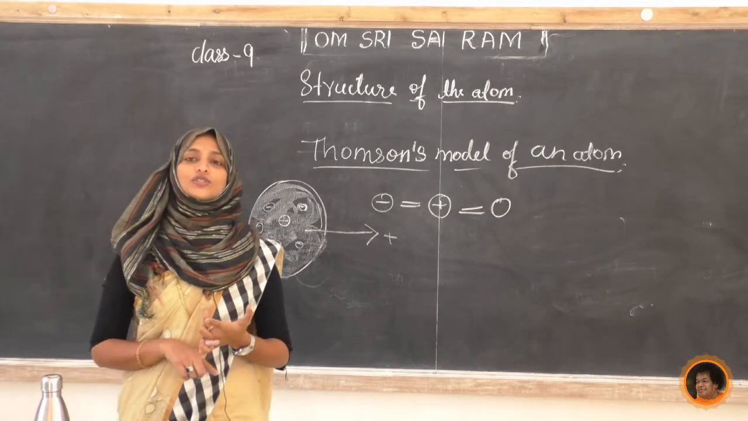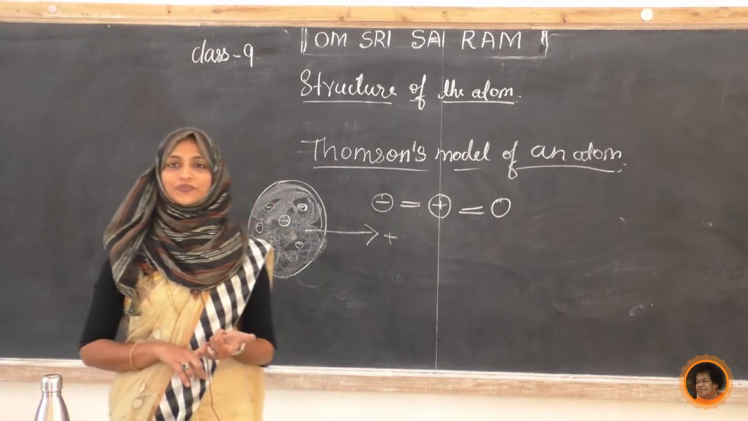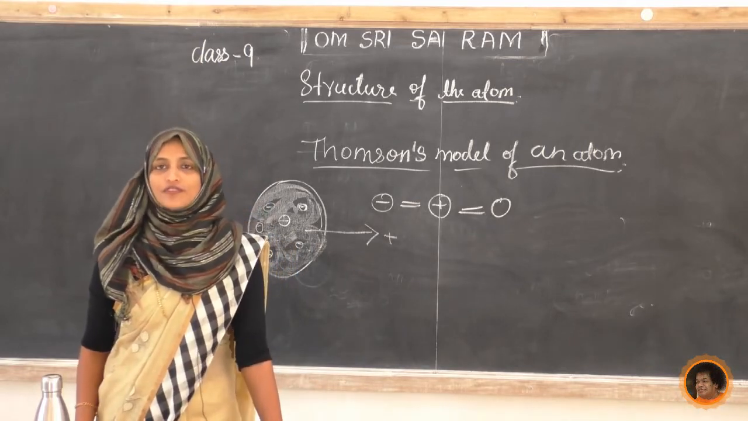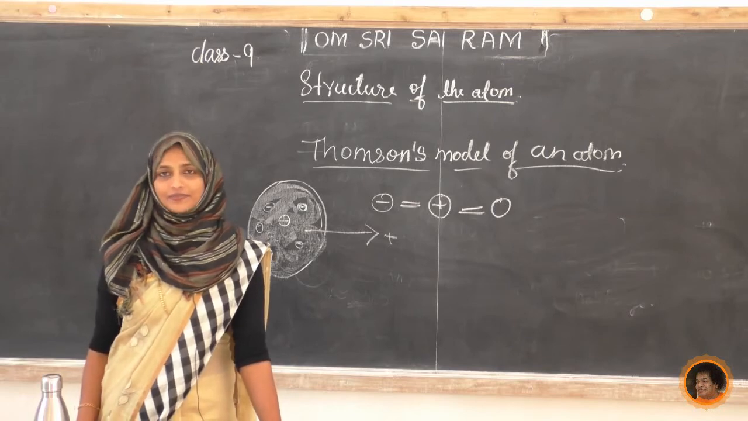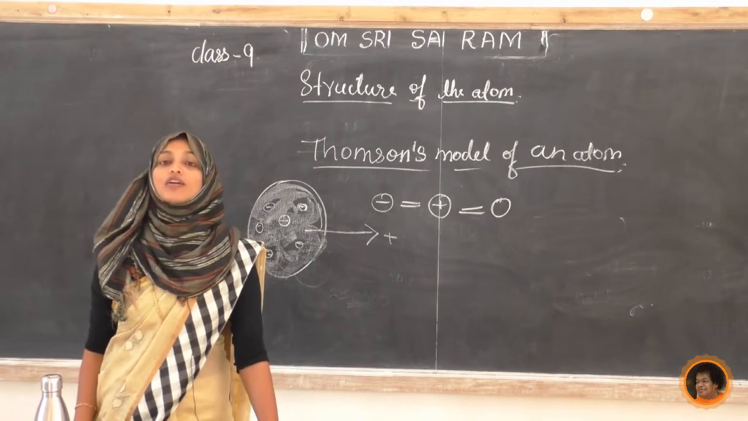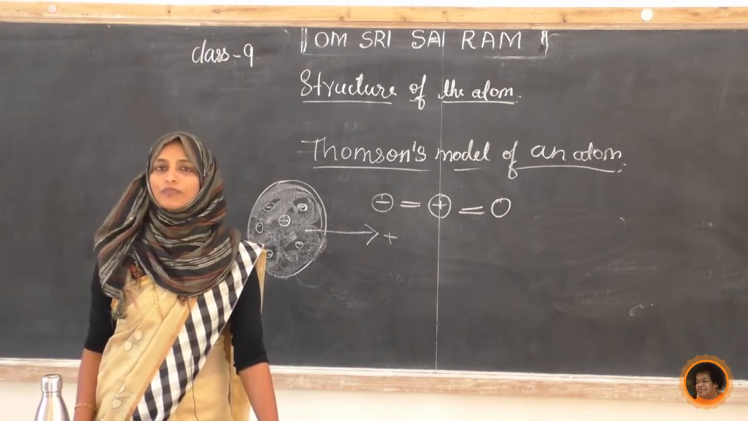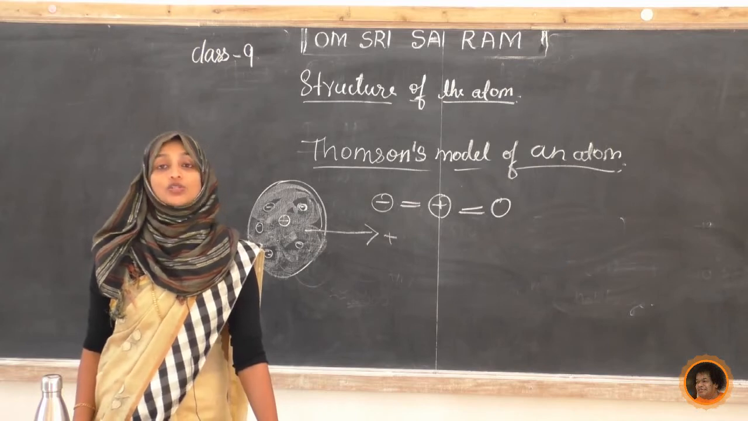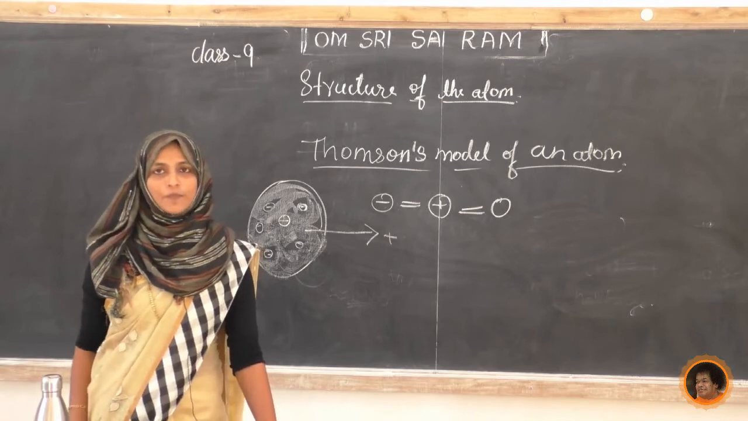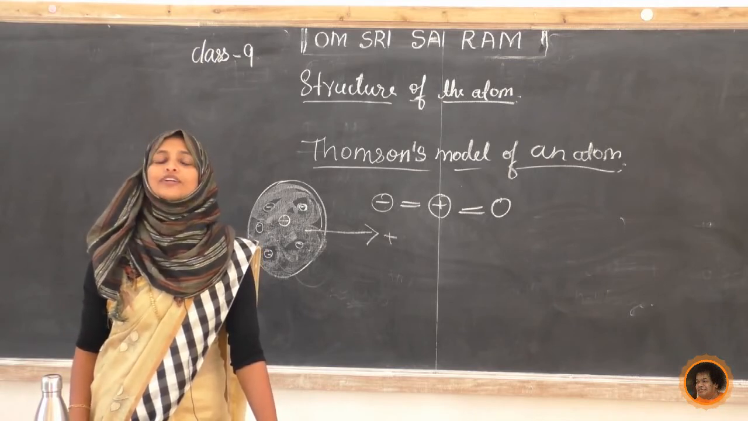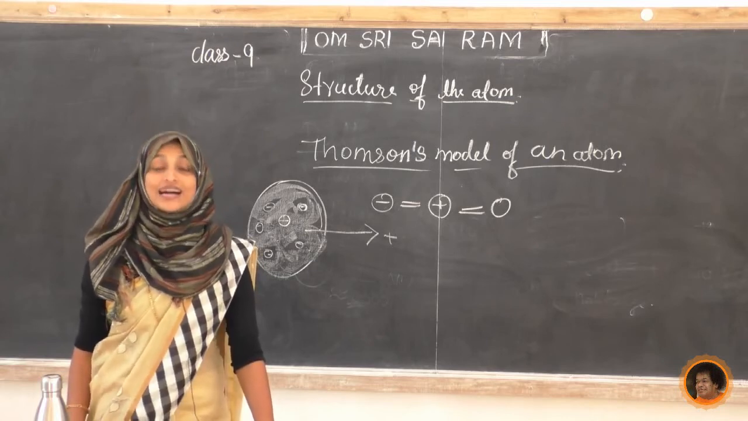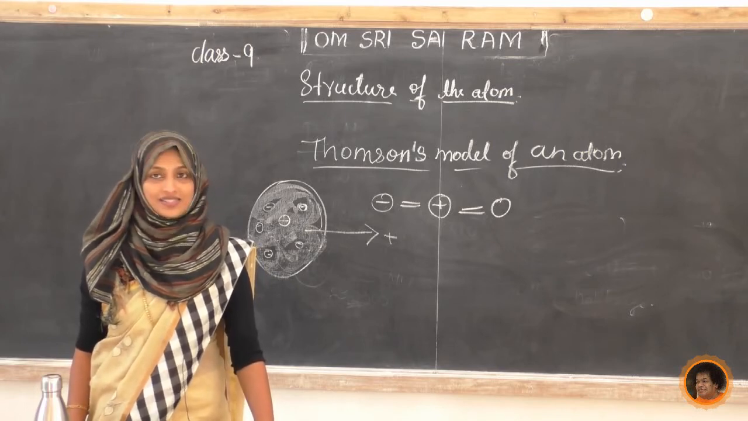So write down today's questions, students. First question: what are the drawbacks of J.J. Thomson's model of an atom? Second question: describe the model of an atom according to Thomson. What is Thomson's idea? You have to write it. Next, name the subatomic particles present inside the atom and write down their charge and mass.